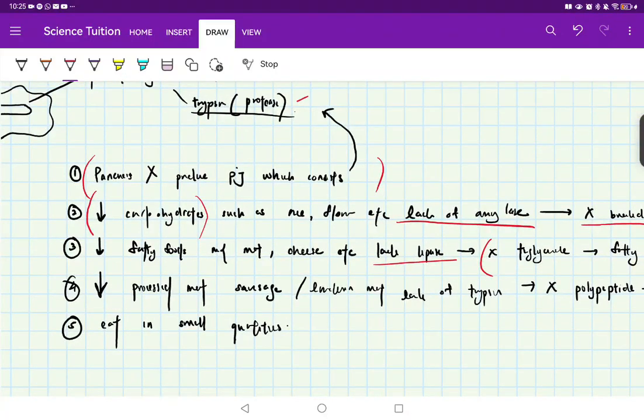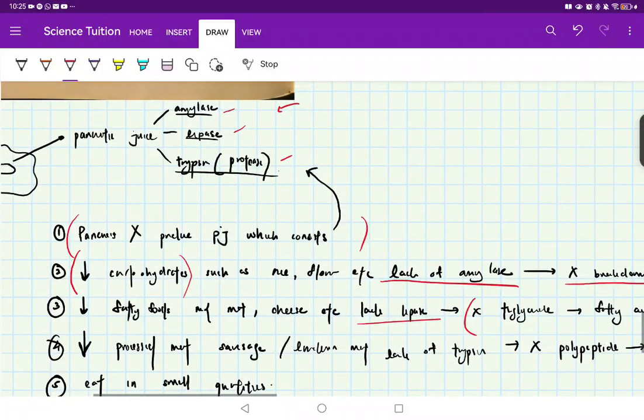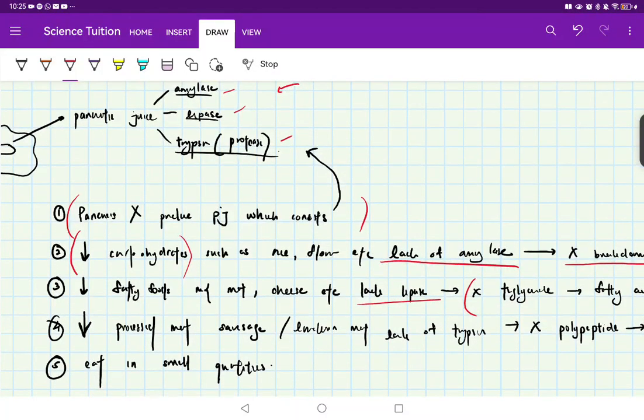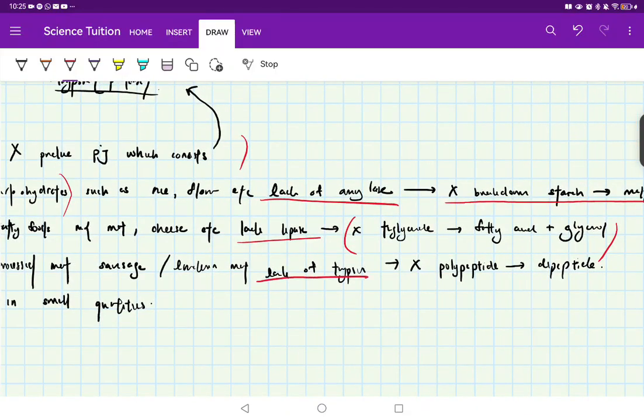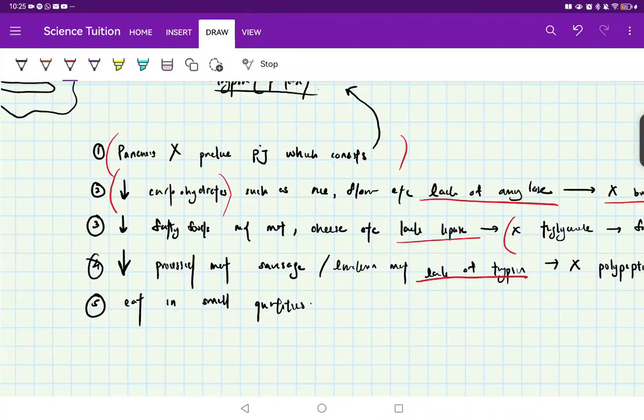The third one, same thing. Since we don't have enough trypsin, we don't want to eat that many processed meat because we lack trypsin and therefore cannot digest. Sorry, we cannot digest, not metabolize. We cannot digest or break down polypeptides and dipeptides for absorption. And those 3 points are focused on the functions of each enzyme.